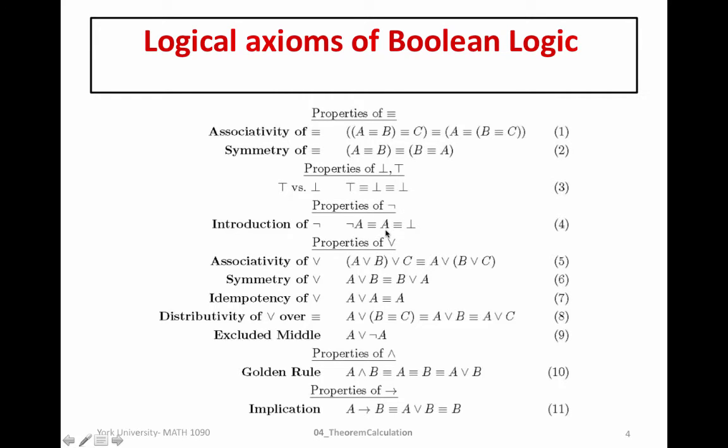And so the truth value on either side of this equivalence will be the same. Similarly, if A were true, then this equivalence would be false because they don't have the same truth value. But A being true means that the negation of A is false, and so the two truth values on either side are equivalent.